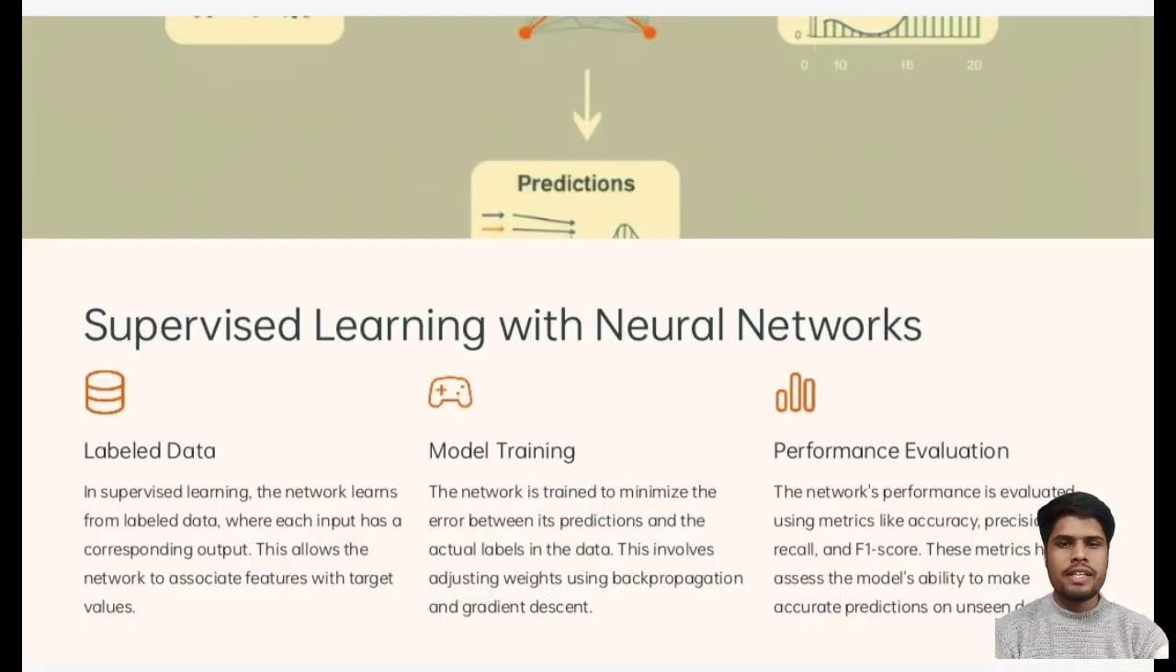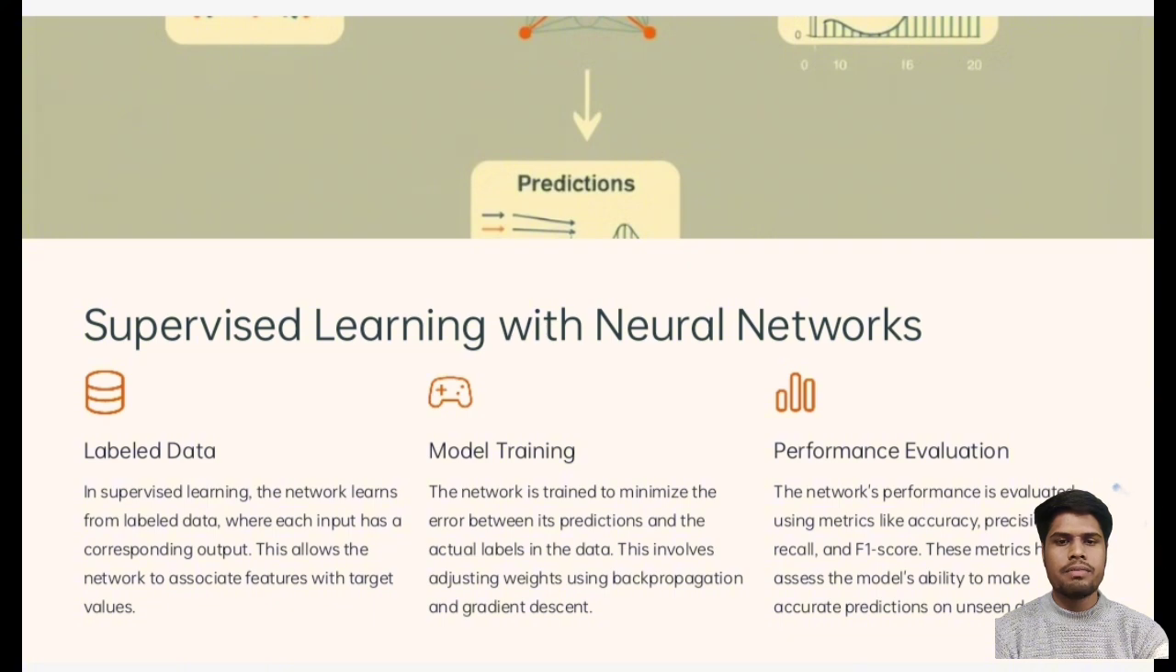So, supervised learning with neural networks. It covers learning by labeled data, model training, and performance evaluation. In supervised learning, the network learns from labeled data where each input has a corresponding output. This allows the network to associate features with the target values.